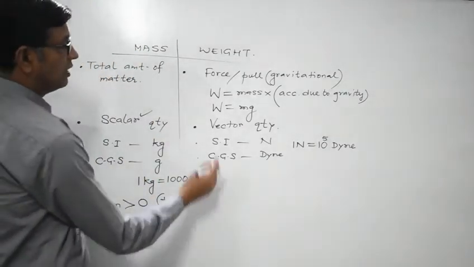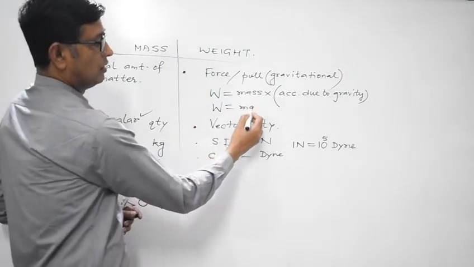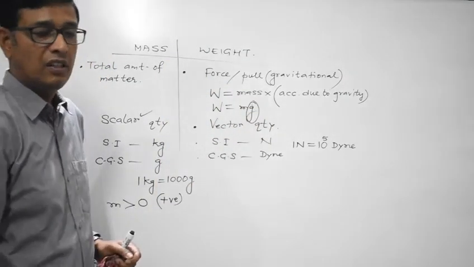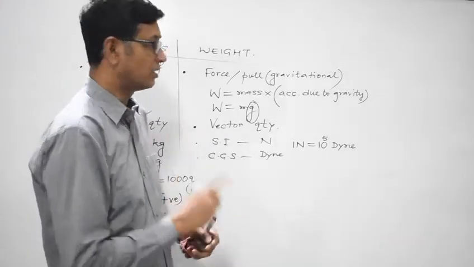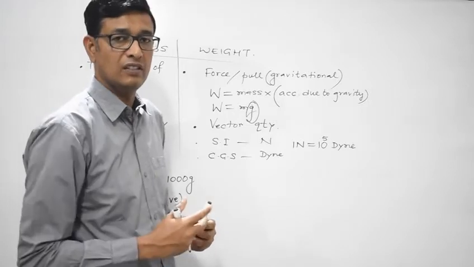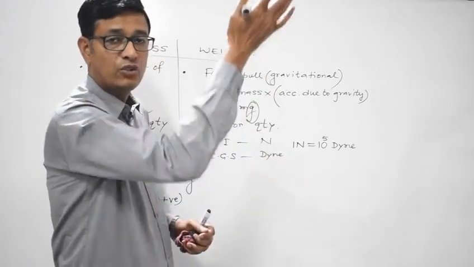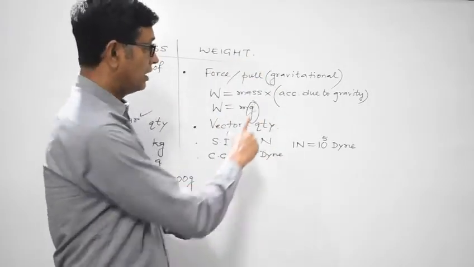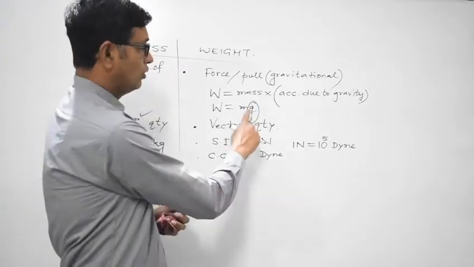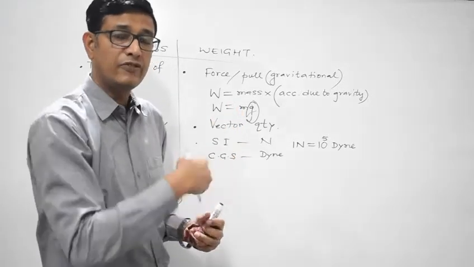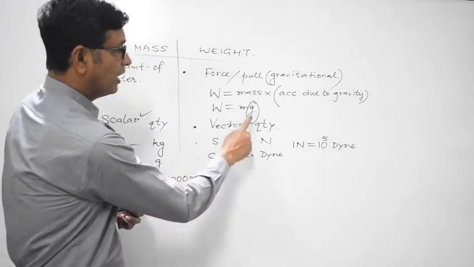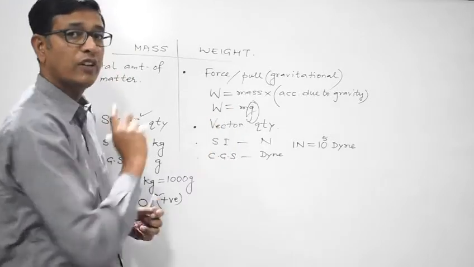While on the other hand, the weight of a body does depend upon acceleration due to gravity. And in the subsequent chapters we will discuss that this value of g depends on various factors. It depends on altitude, depth, latitude, and the shape of the earth. So the value of g at different places is different. So if the value of g varies, the weight of the body will also vary.